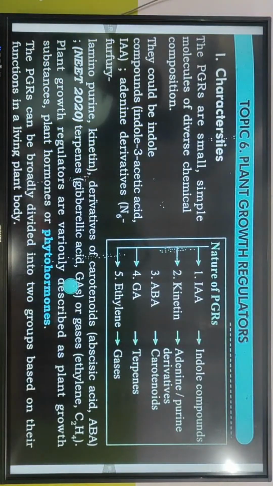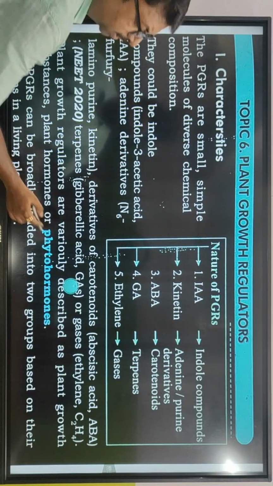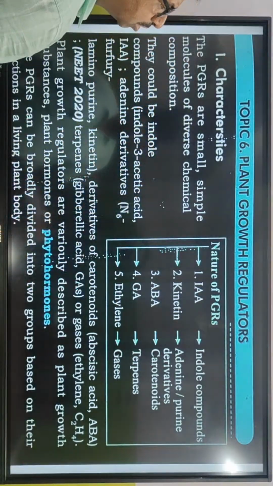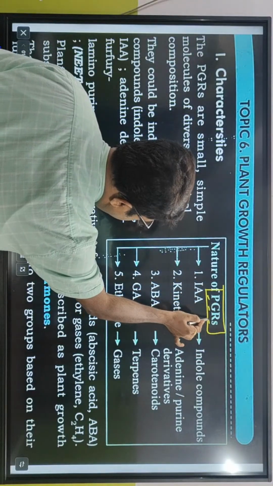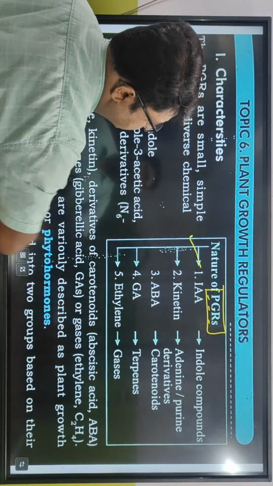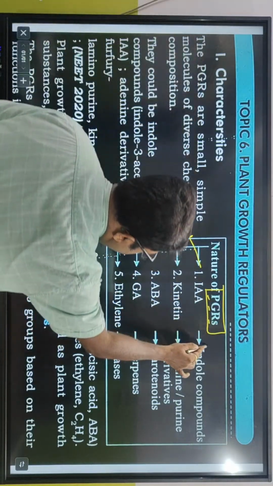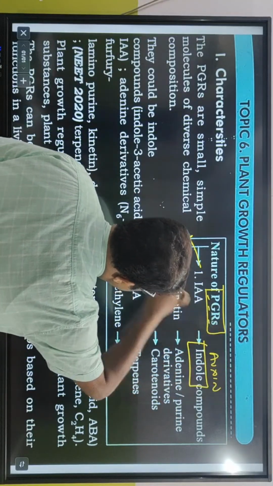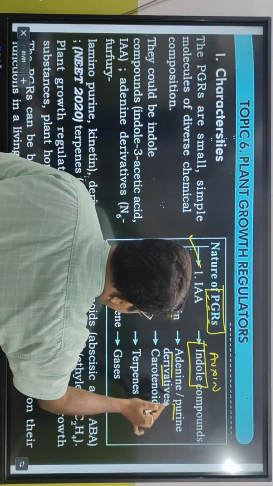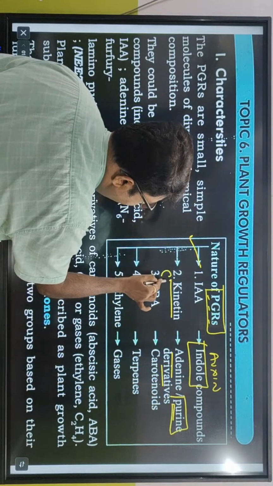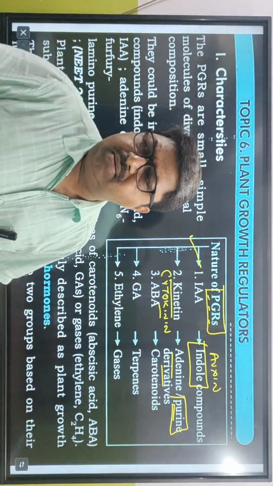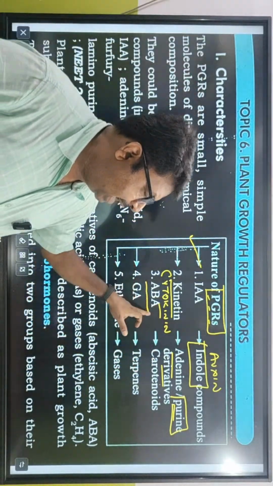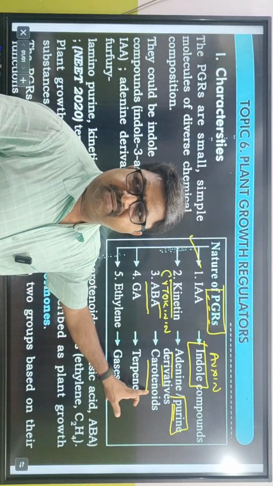Okay, plant growth regulators. Now, the nature of PGRs, plant growth regulator hormones. What are their natures? One is IAA, indole compounds. Who are they? Auxin. Kinetin is an adenine or purine derivative, that means we are talking about cytokinin. Cytokinin is a derivative of what? Purine derivative, adenine, guanine, basically adenine. ABA, abscisic acid, is a carotenoid derivative.